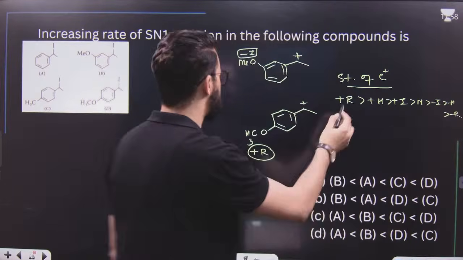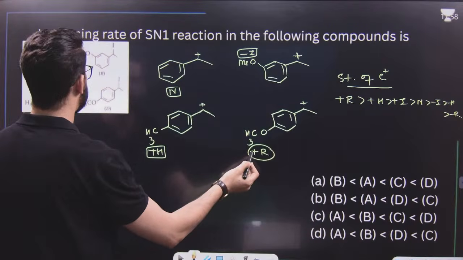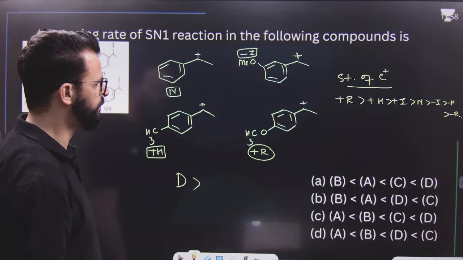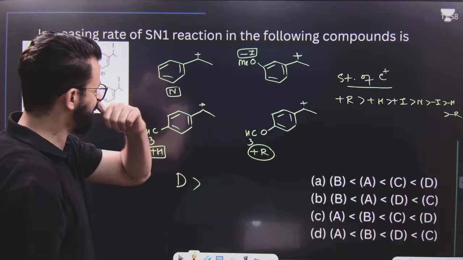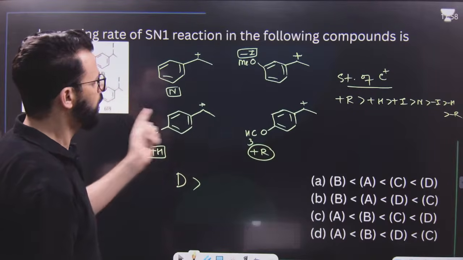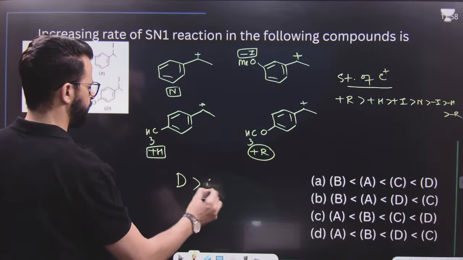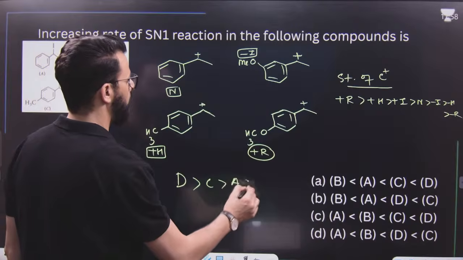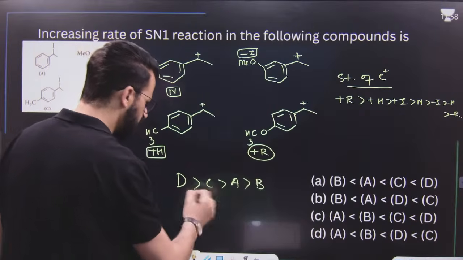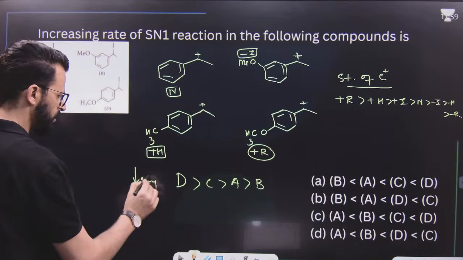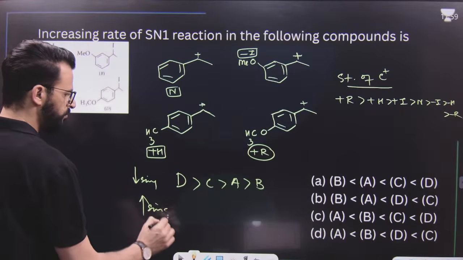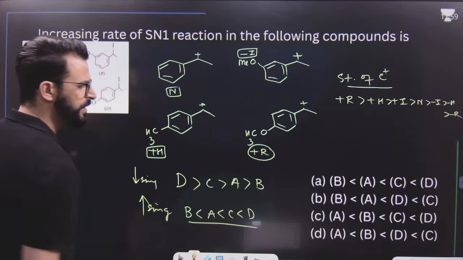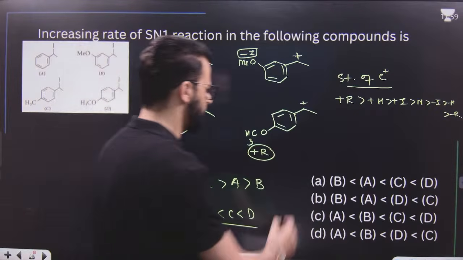Now tell me, first plus R is this one, and this is 4, this is D. So I will write down D first. D is the most stable among these. After that, it is plus H, which is C. Then the neutral one, that means A. Lastly, it is B. But this is decreasing order. Increasing order will be opposite to this. That means I will write down B, A, C, D. BACD will be the answer.